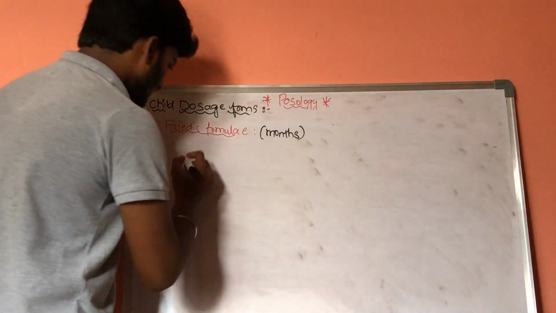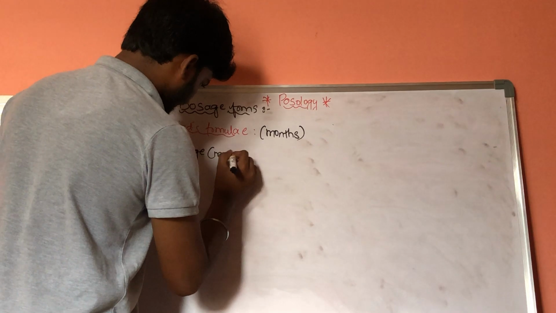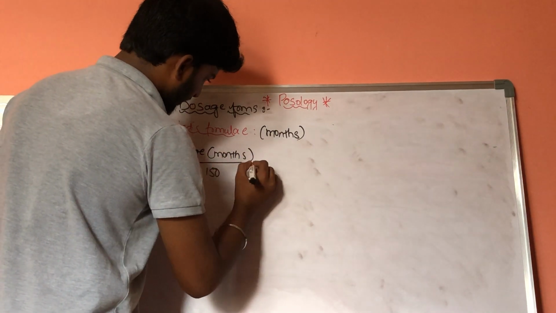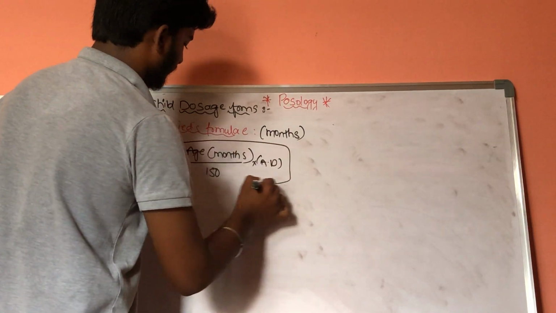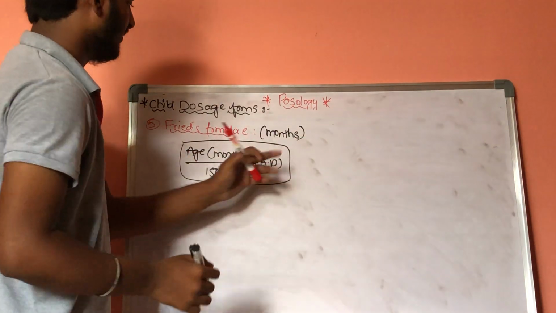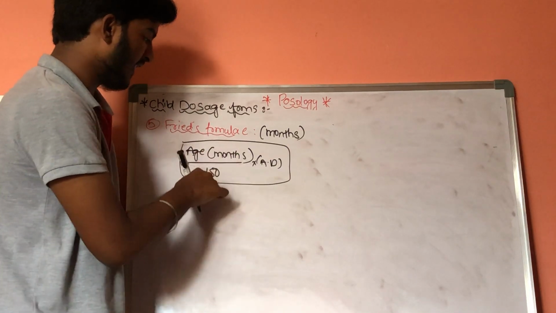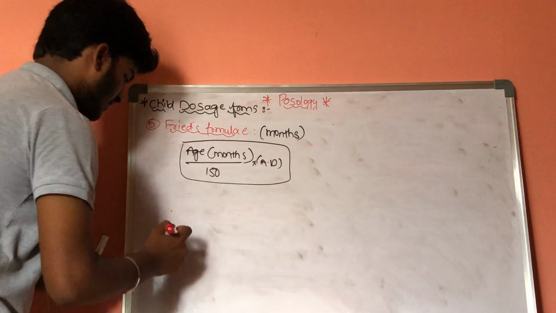This formula can be given as age in months divided by 150 into adult dose. Fried's formula is given in months, and the formula can be given as age in months divided by 150 into adult dose.